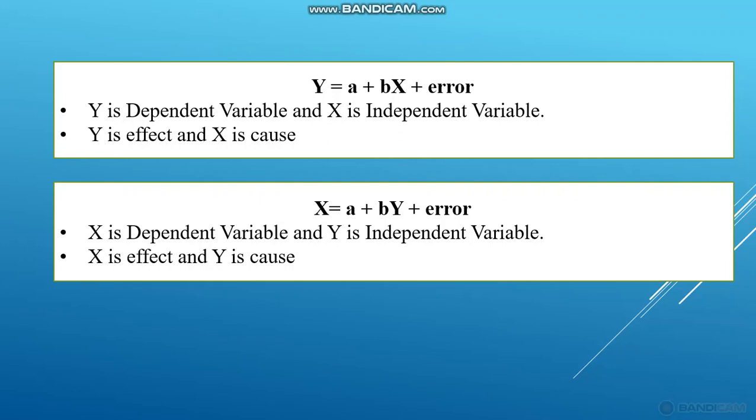So y is called the dependent variable and x is called the independent variable. Here y is the effect and x is the cause. So here we can find the relationship of y on x. Similarly, in the model x is equal to a plus by plus error, x is called the dependent variable because it depends on the values a, b and y. And y is the independent variable because it does not depend on any variable or value. So x is the effect and y is the cause.